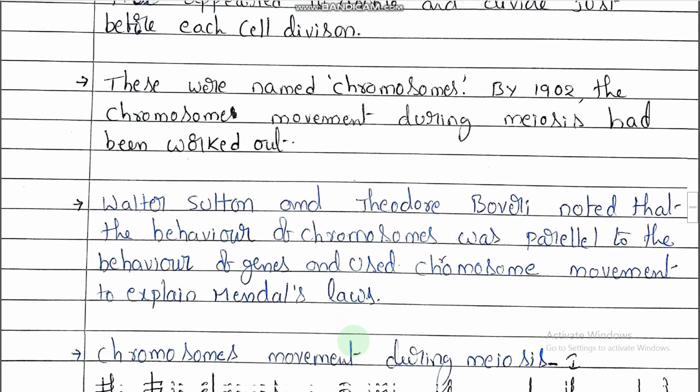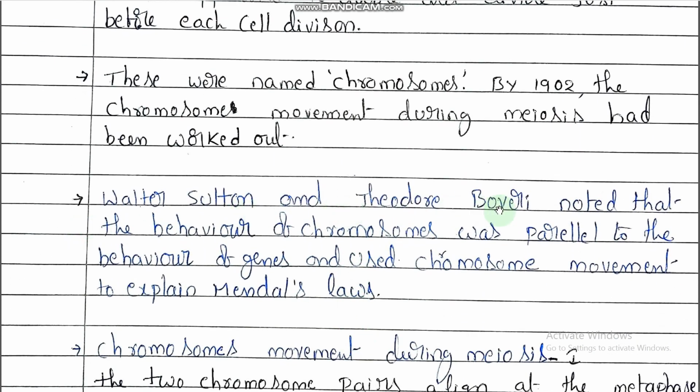Okay. Walter Sutton and Theodore Boveri noticed that the behavior of chromosomes was parallel to the behavior of genes and used chromosome movement to explain Mendel's laws. Mendel had proposed factors. He used the word factors. Factors are responsible for the characters or traits. Mendel didn't propose the word chromosome or the word gene at that time.